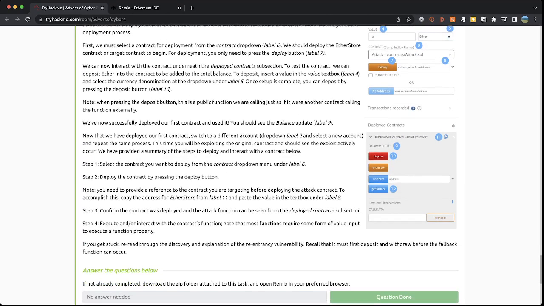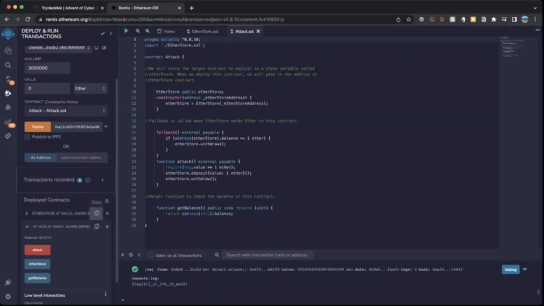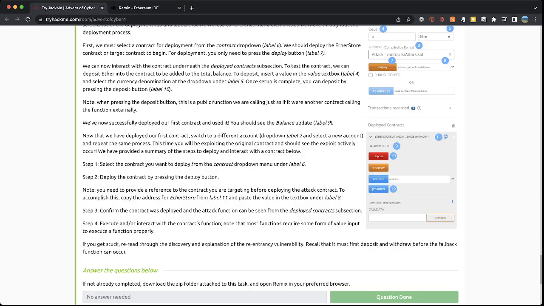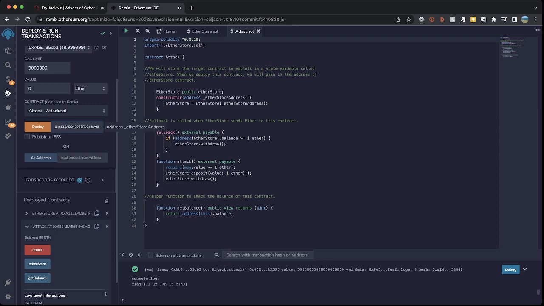So if we break through here, select the contract you want to deploy. We did that. Deploy the contract by pressing the deploy button. You now need to provide a reference to the contract you are targeting. This bit here, providing the reference, was when we copied this one here. So we deployed it, we then copied the name, placed it into that box up there and hit deploy. Confirm the contract is deployed, and the attack function can be seen from the deployed contract subsection, so we can see it's there.